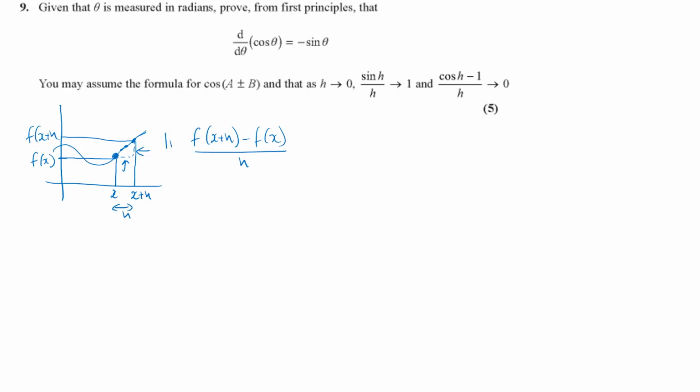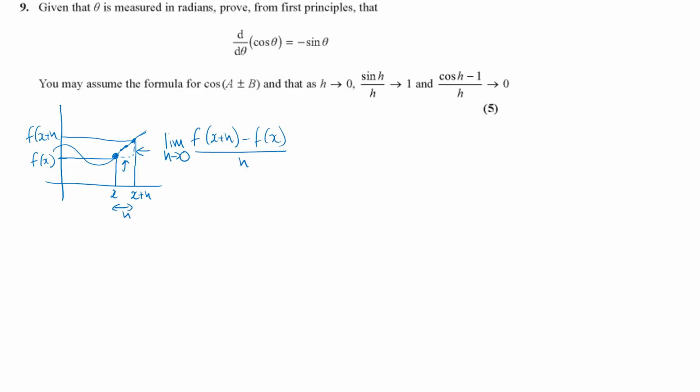And this is called the limit. As h tends towards 0, we are then differentiating because we are finding the gradient at a single point. So that is what you are doing when you're doing first principles.